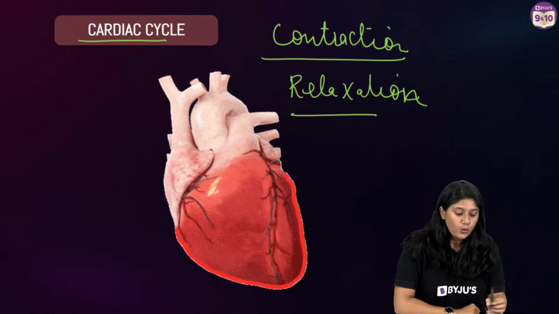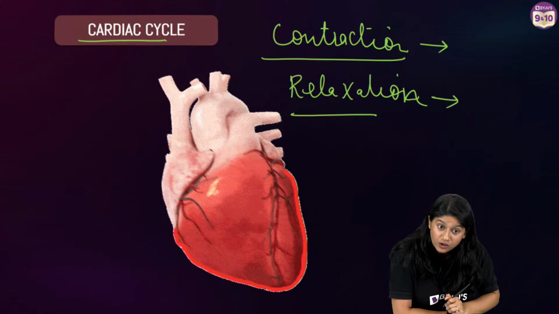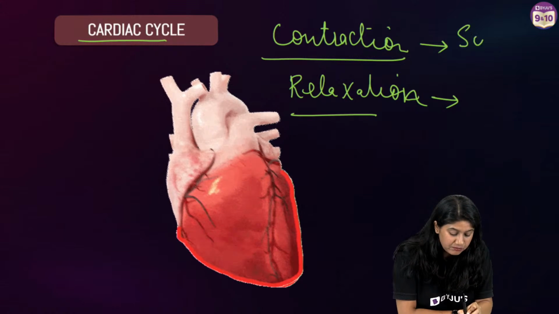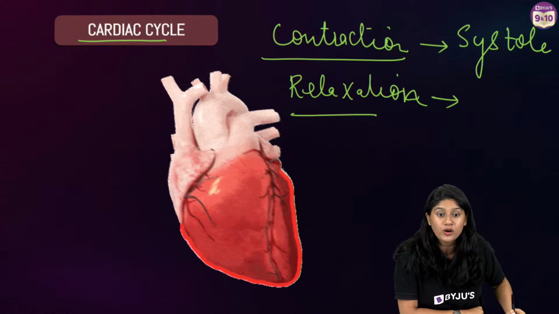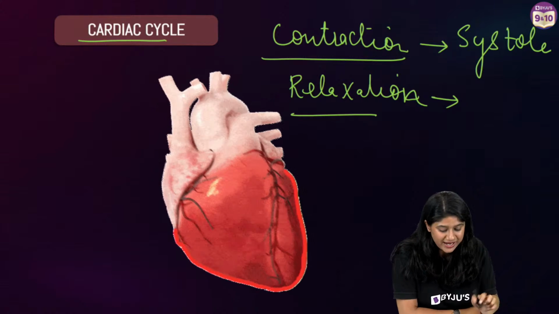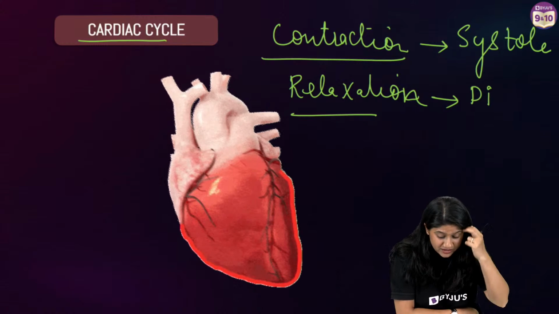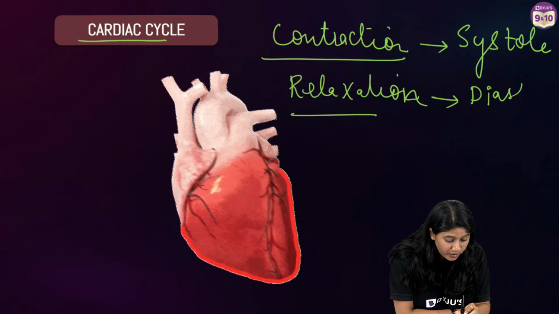Everyone, I'm sure you have heard about these terms. When the contraction happens, in biology language we call it systole. And relaxation we call diastole. And how will you remember it now?